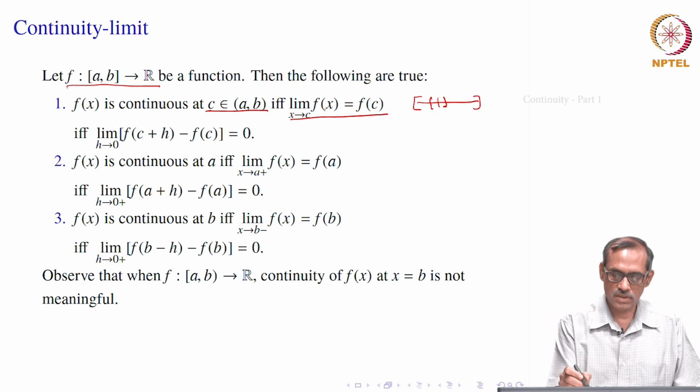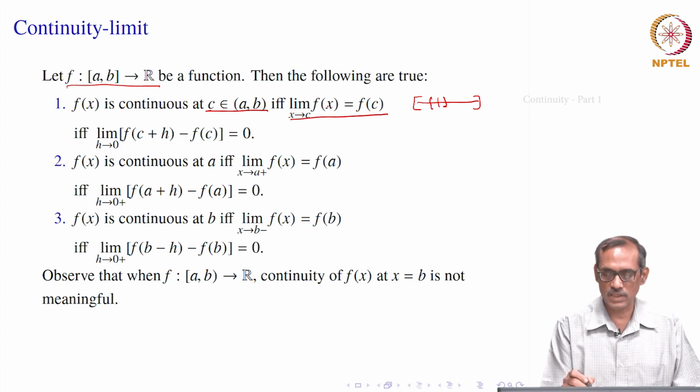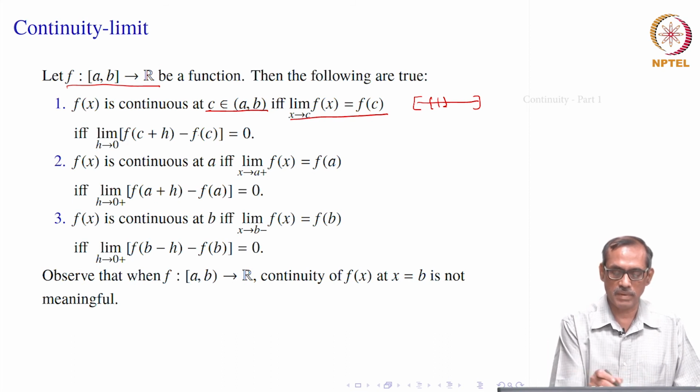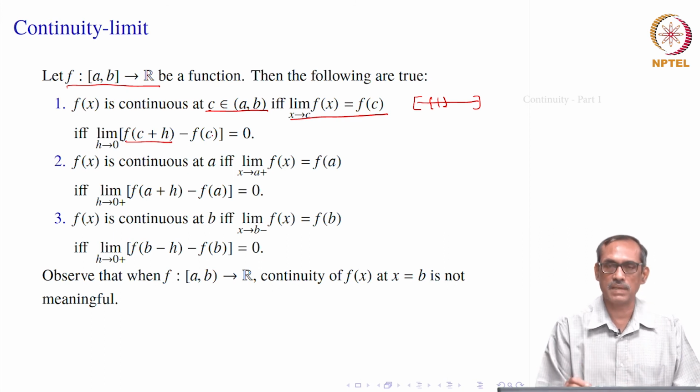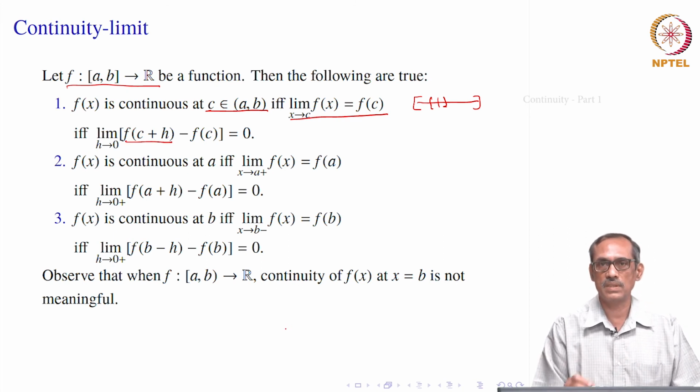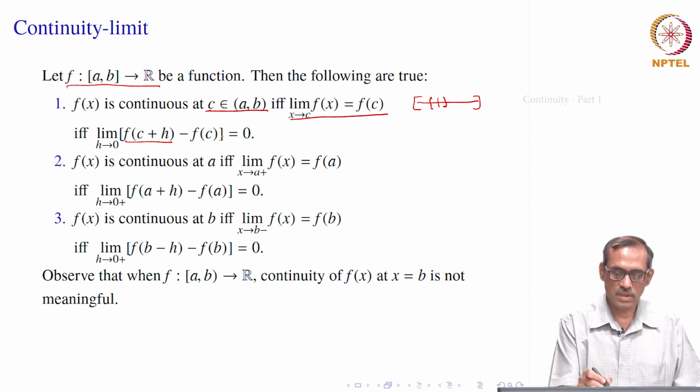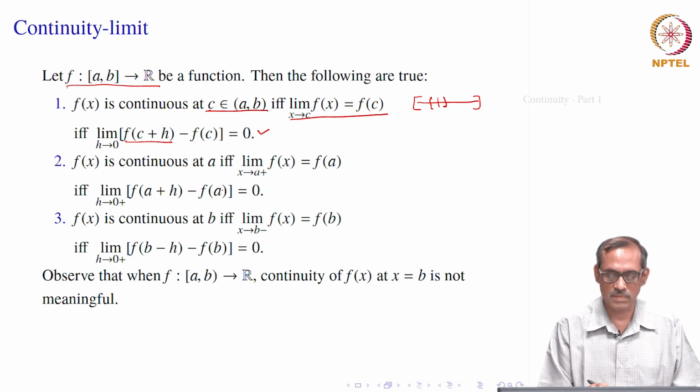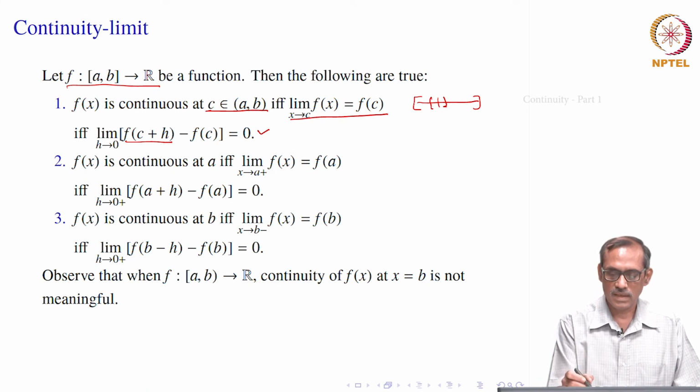Now, suppose I write x equal to c plus h, where h can be positive or negative; c plus h is on one side, c minus h will be on the other side. Then I can express the same limit as the limit of f of c plus h minus f of c, where h goes to 0. It is really x minus c which is our h. Sometimes this last one is helpful in solving some problems. We will see where. So, now you see that f of x is continuous at c, an interior point of a, b, if and only if the limit as h goes to 0 of f of c plus h minus f of c equals 0.